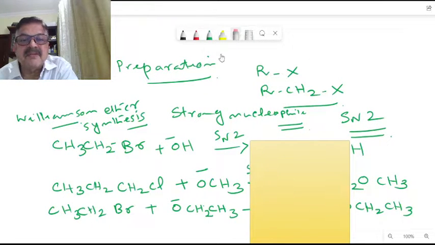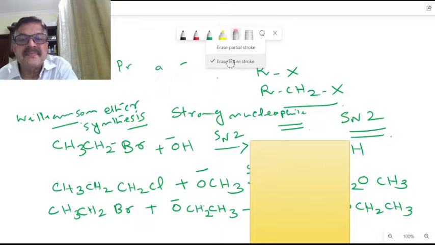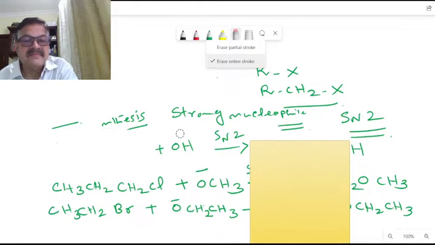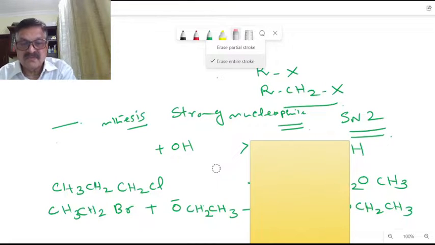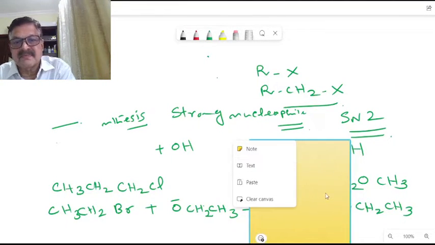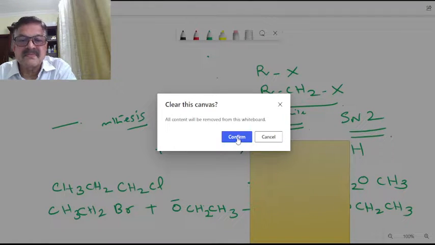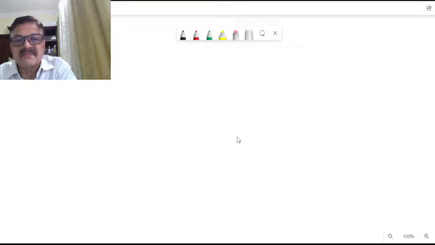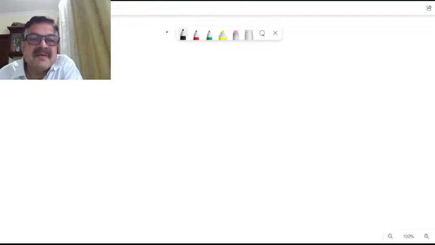I'll just clear this page. Synthesis of unsymmetrical ether.